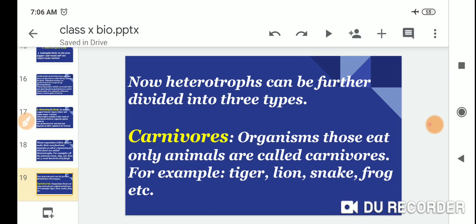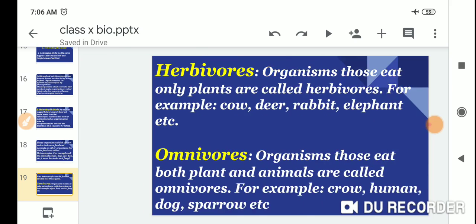Now heterotrophs can be further divided into three types. The first is carnivores, the second is herbivores, and the third is omnivores. The first one is carnivores. Organisms that eat only animals are called carnivores. For example, tiger, lion, snake, frog, etc.